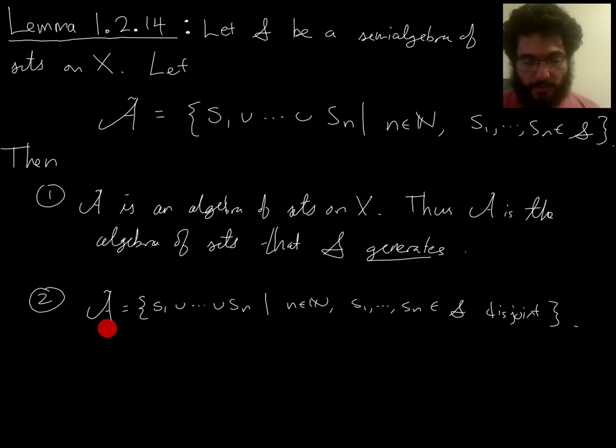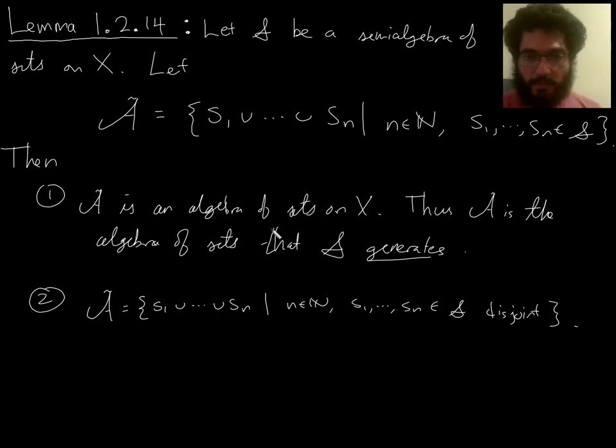And number two, it's enough to take pairwise disjoint things in S if you want to build this thing up. So originally what I'm writing here when I define fancy A is any finite unions of things in S, but then down here I'm writing finite unions of things in S that are pairwise disjoint. So what we're saying in number two is this: you can also do it this way.